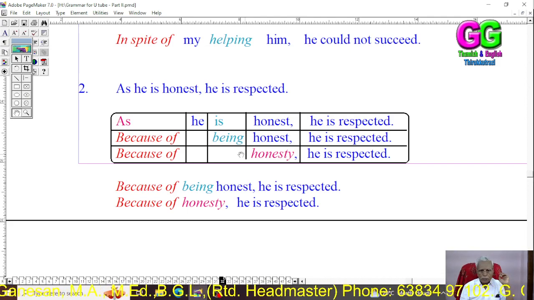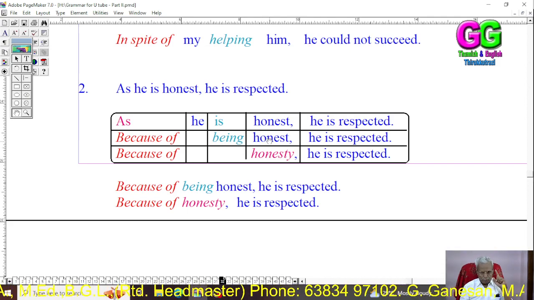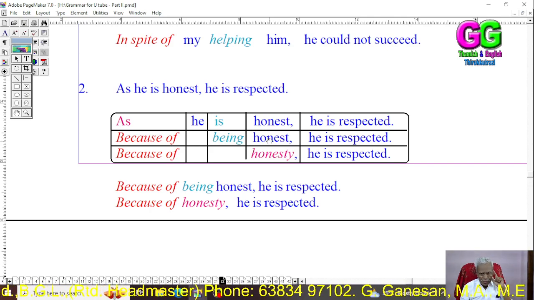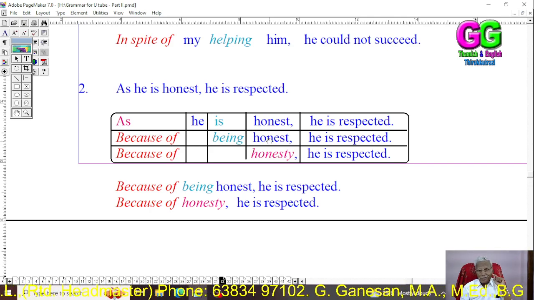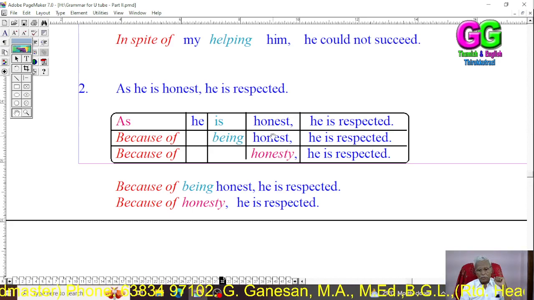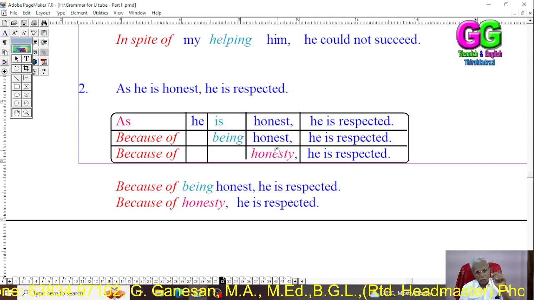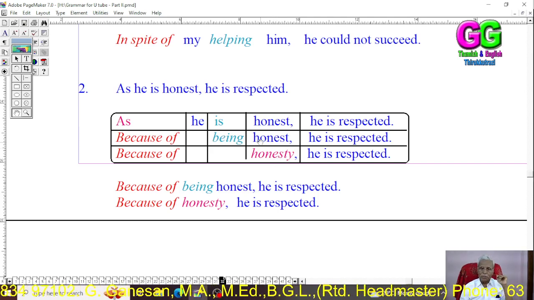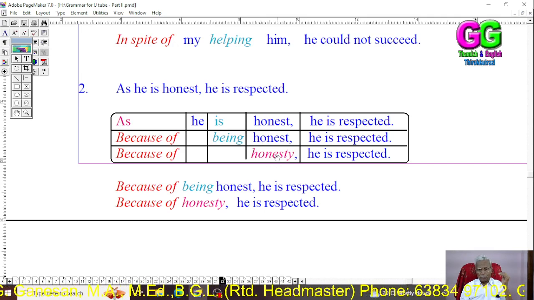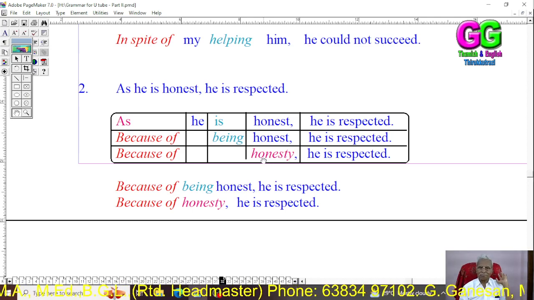Dear students, if the adjective has a noun form, then the present participle and the adjective can be replaced by its noun, honesty. "Being honest" can be replaced by "honesty": because of being honest or because of honesty.